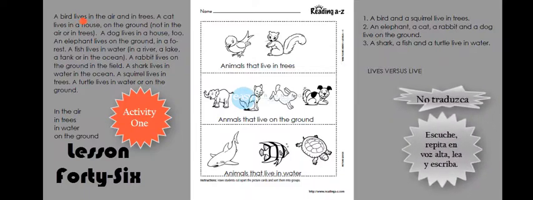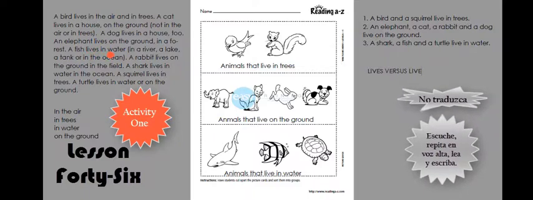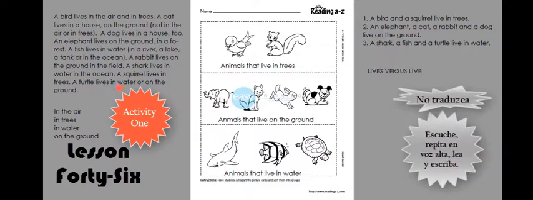A bird lives in the air. A cat lives in a house. A dog lives in a house. An elephant lives on the ground. A fish lives in water. A rabbit lives on the ground. A shark lives in water. A squirrel lives in trees. A turtle lives in water.